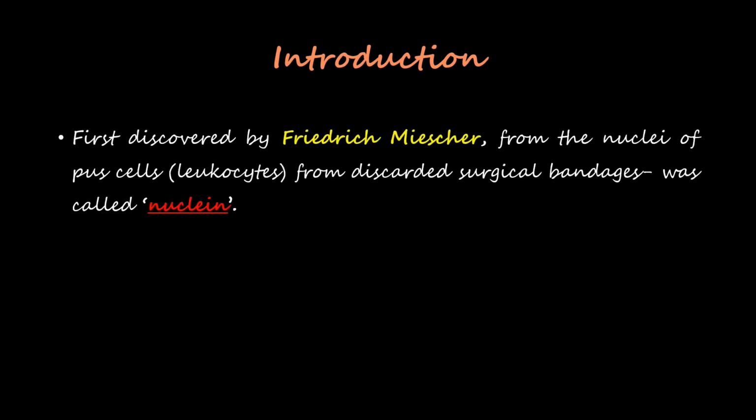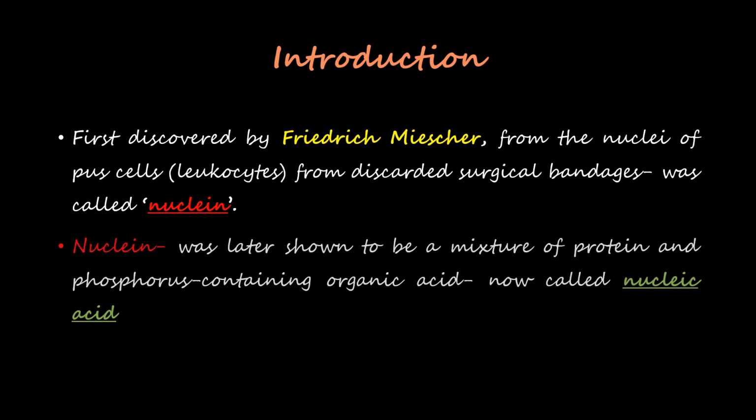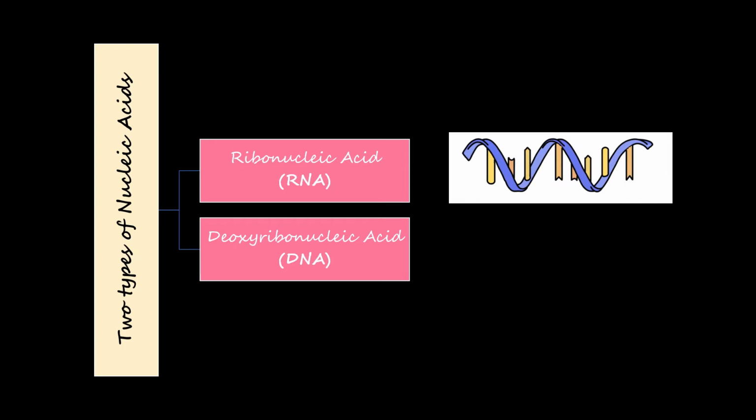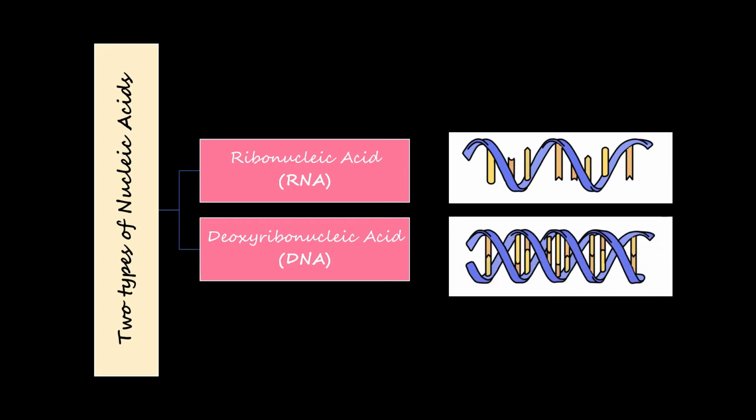Introduction. The nucleic acids were first discovered by Friedrich Miescher from the nuclei of pus cells, that is leukocytes, from discarded surgical bandages, and was initially called nuclein. Nuclein was later shown to be a mixture of protein and phosphorus containing organic acid, and so they are now called nucleic acids. There are two types of nucleic acids, ribonucleic acid, RNA, and deoxyribonucleic acid, that is DNA.